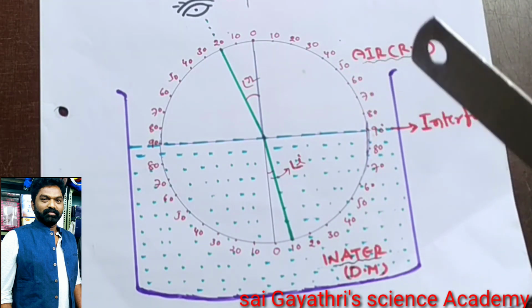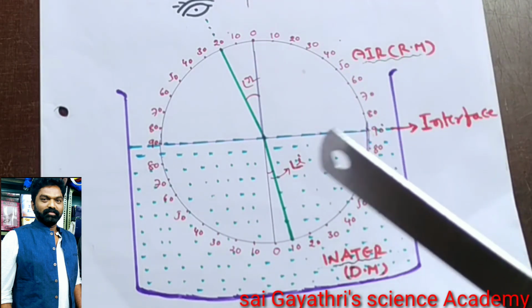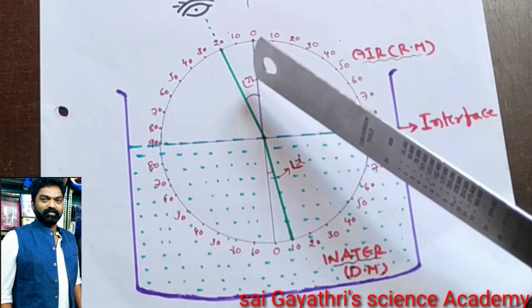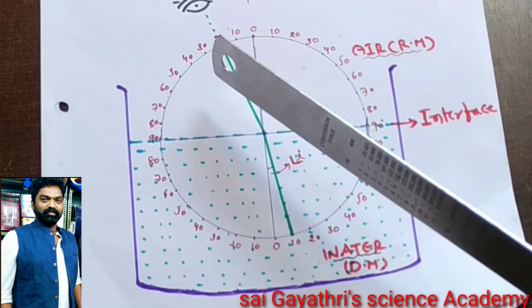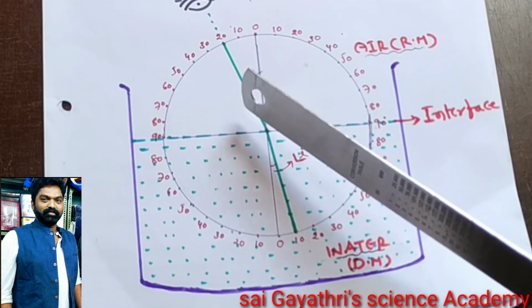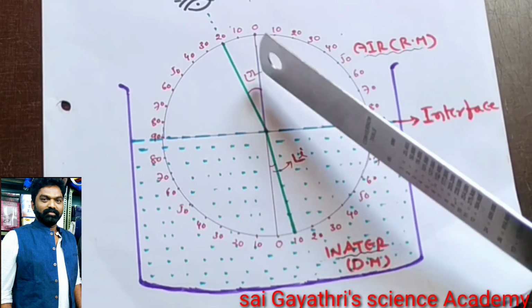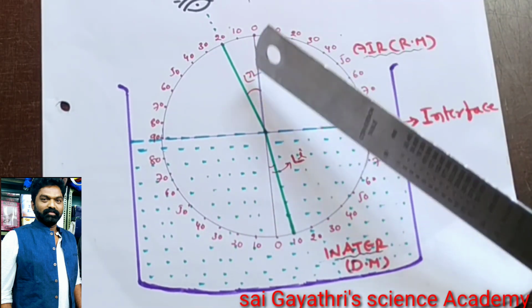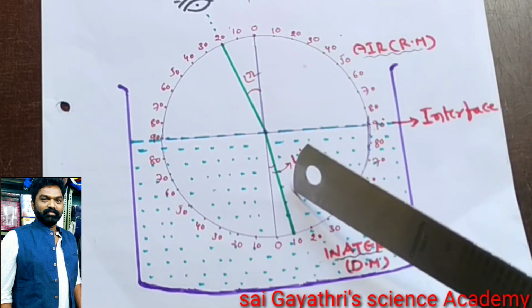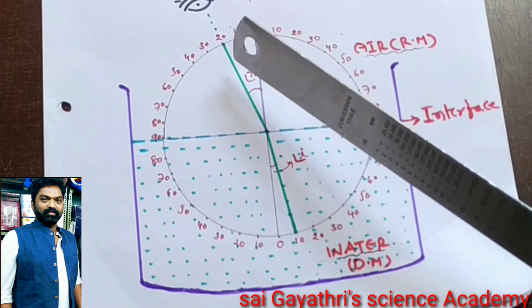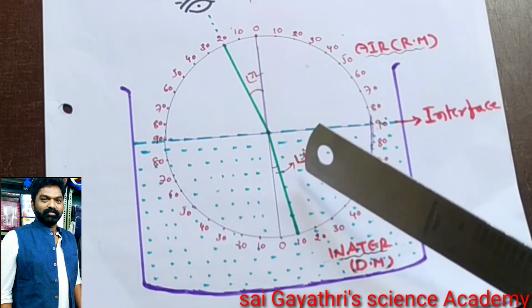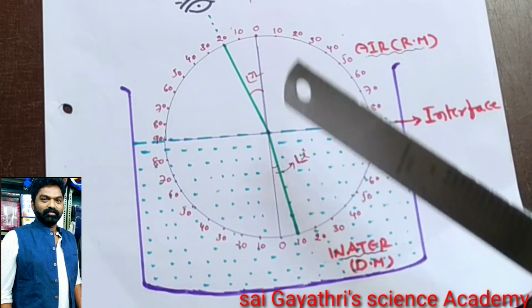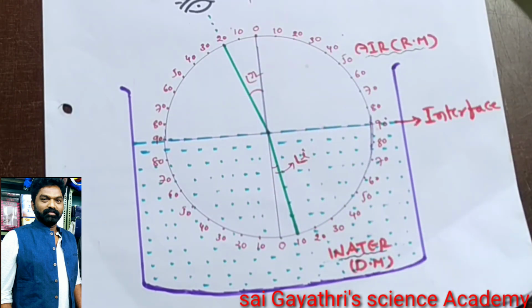Now measure the angle between the normal and the second straw, which gives the angle of refraction. You know this is the angle of refraction. This ray is the incident ray, this ray is the refracted ray. This is the angle of incidence, and now this is the angle of refraction.